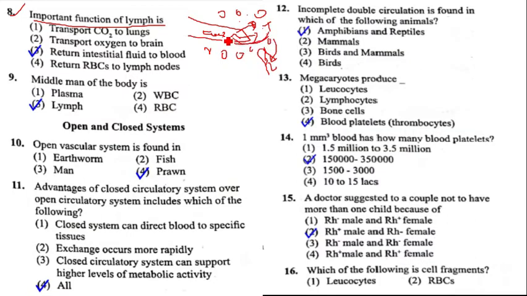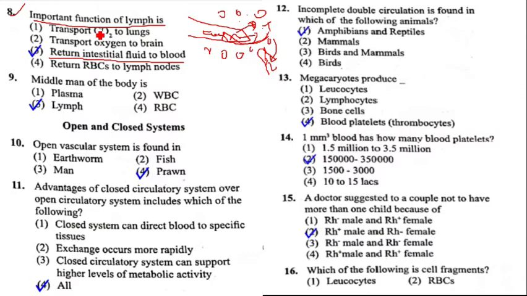Mostly they return to the blood. Here the tissue fluid is used for the exchange of different materials between cells and blood. Hence question number 8, option 3 is the correct answer. Return interstitial fluid to the blood.